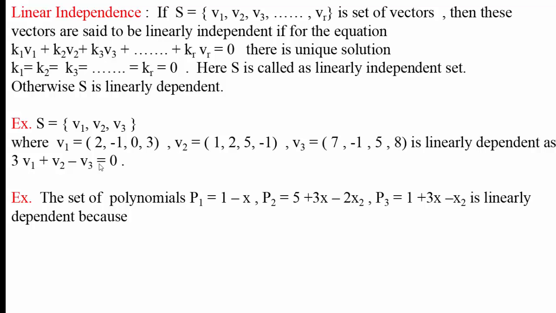Example. The set of polynomials P1 equal to 1 minus x, P2 equal to 5 plus 3x minus 2x square, P3 equal to 1 plus 3x minus x square is linearly dependent because 3P1 minus P2 plus 2P3 equal to 0. Try this, check this. Here, the coefficients of P1, P2, P3 are non-zero. That's why this set of polynomials is linearly dependent.